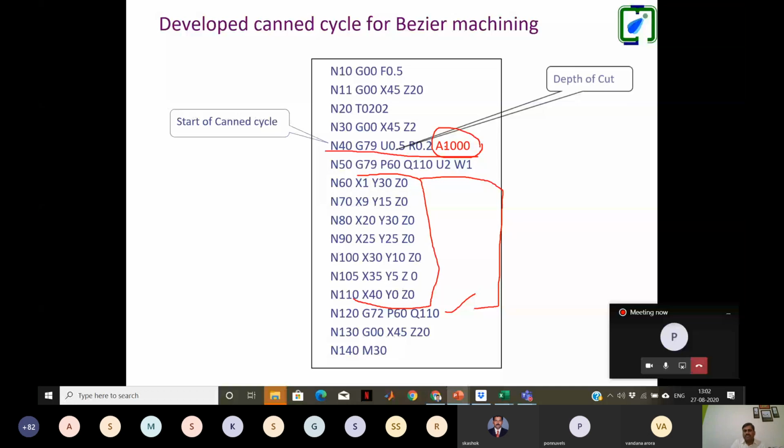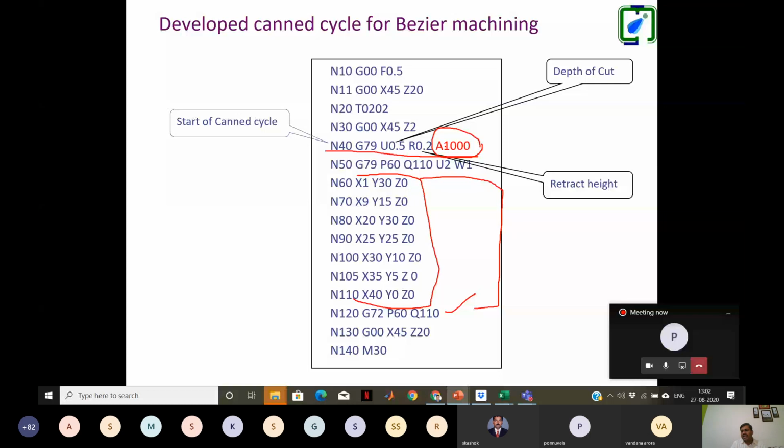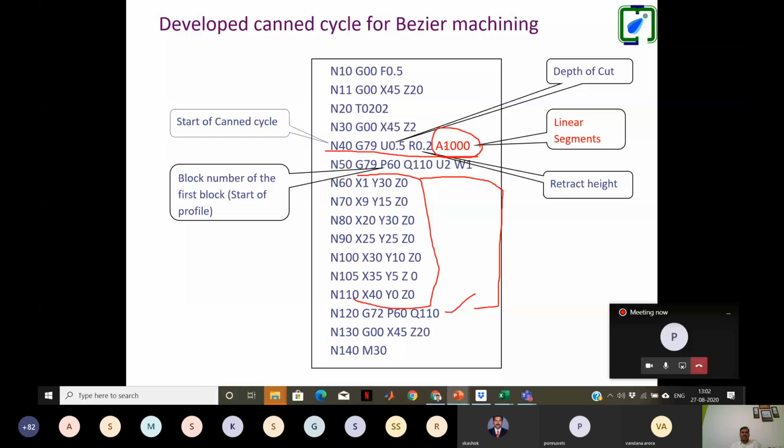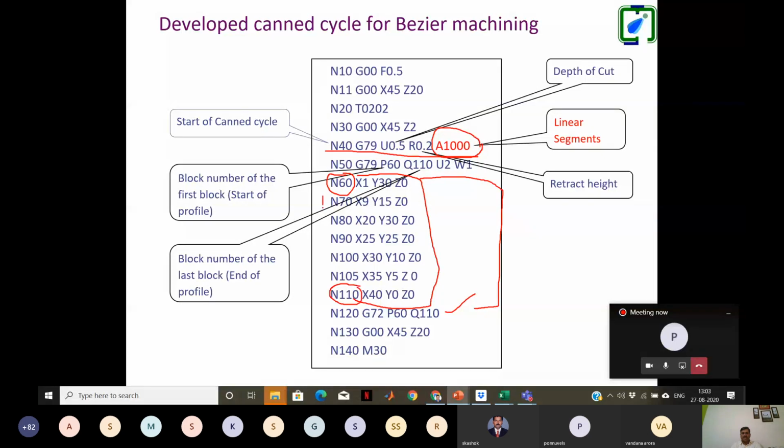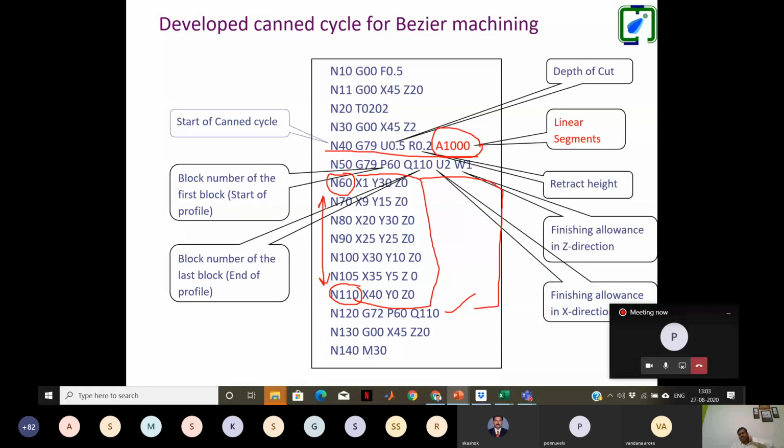You can see here, this is the depth of cut we define. Here the retract height we define. Here the linear segments. That's the block number, the first block. This is the last block, N60, up to 110. In between is the geometry, where the Bezier curve is defined. And this is the finishing allowance, how much material is to be left for finishing.